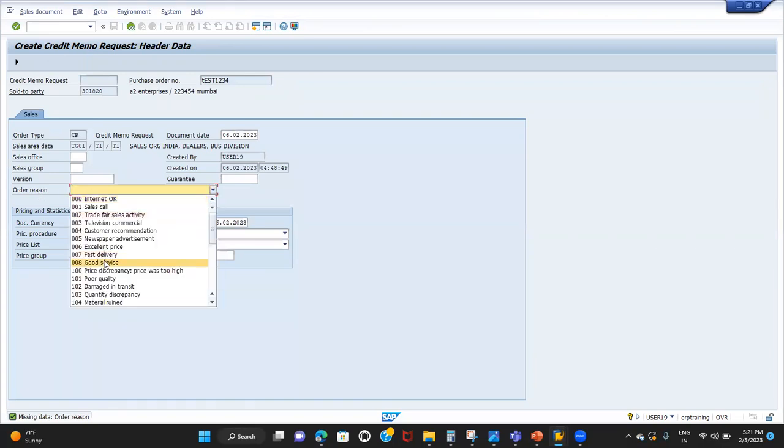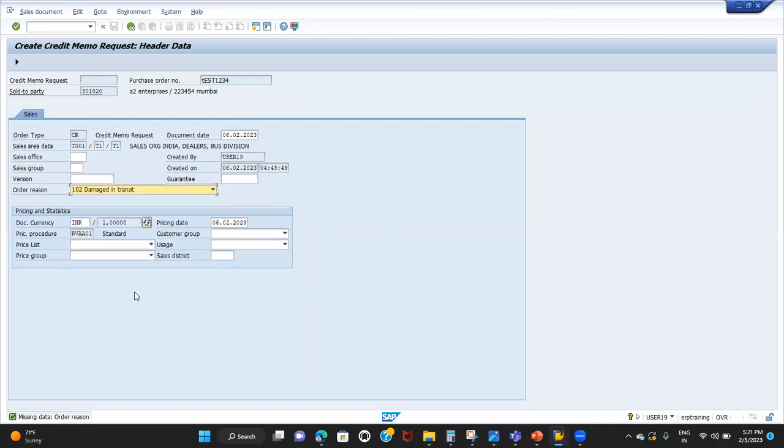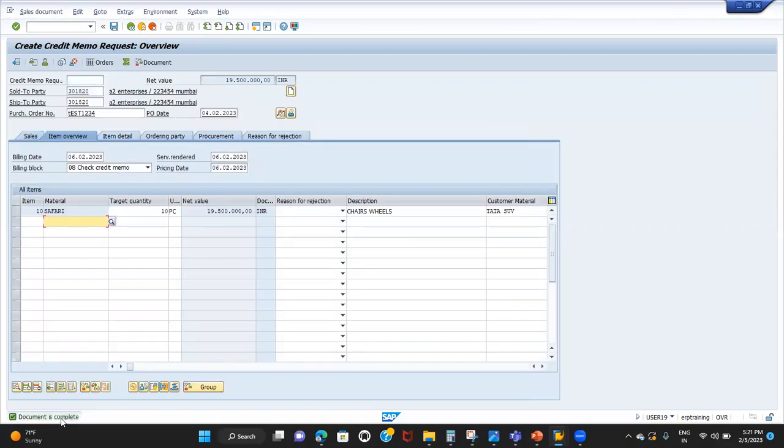Here you can choose whatever reason applies, such as poor quality or damage in transit. Whatever reason you want, you can select. Click on this arrow. My order is complete now, so I'm ready to save the credit memo request. The credit memo request has been created.